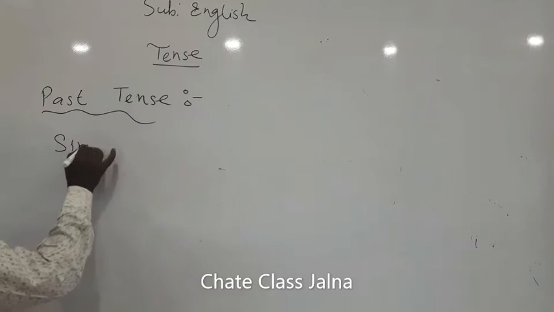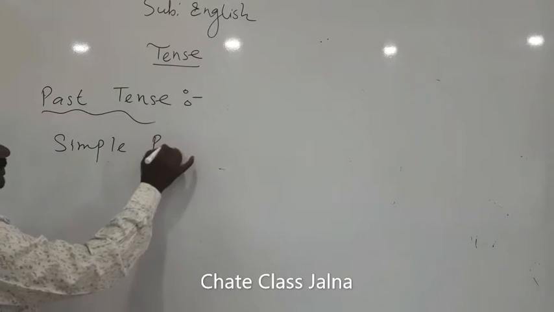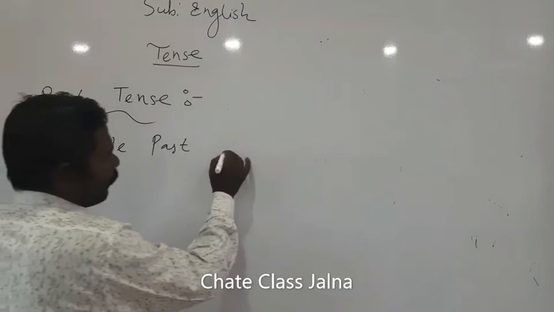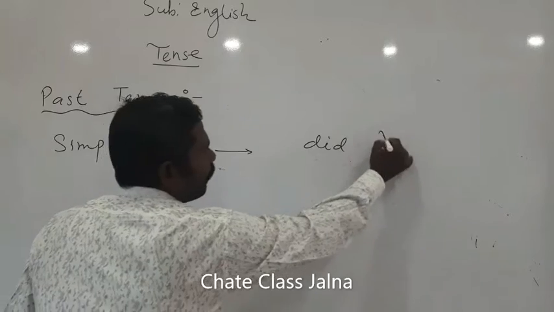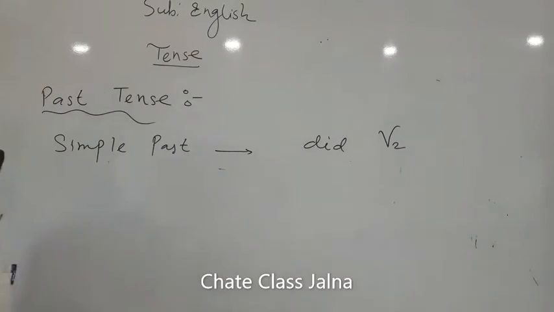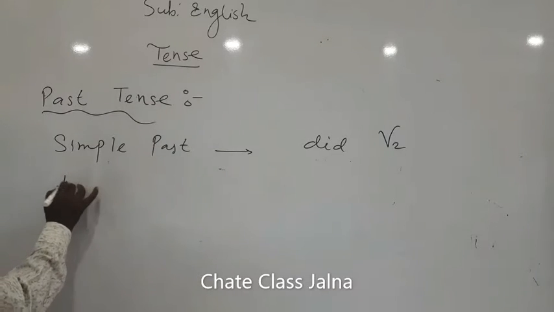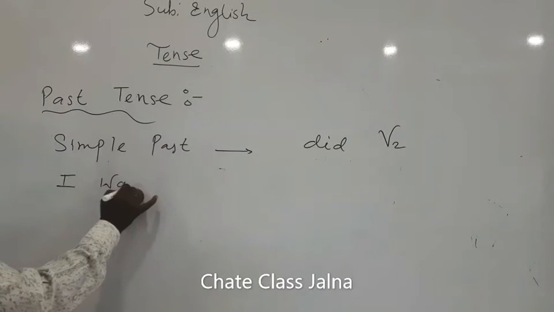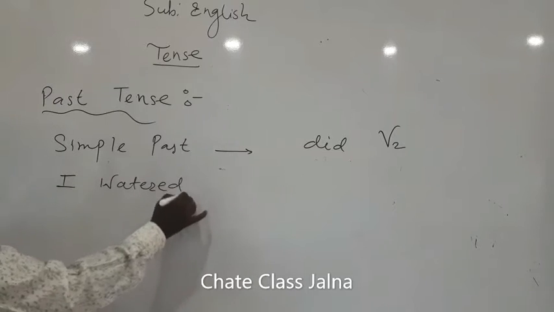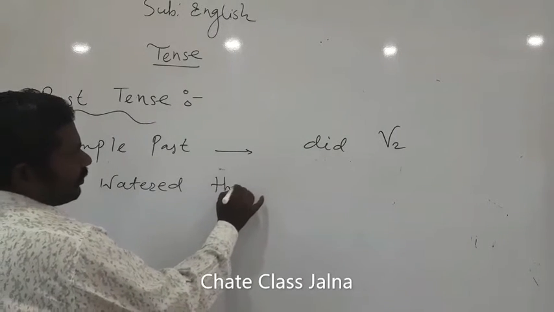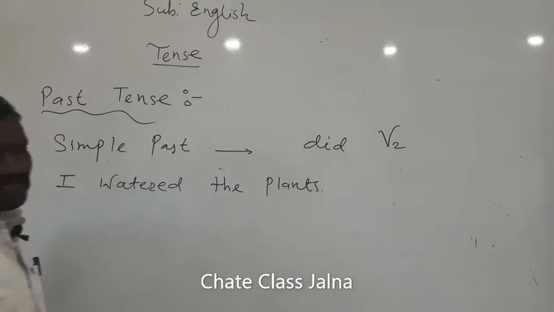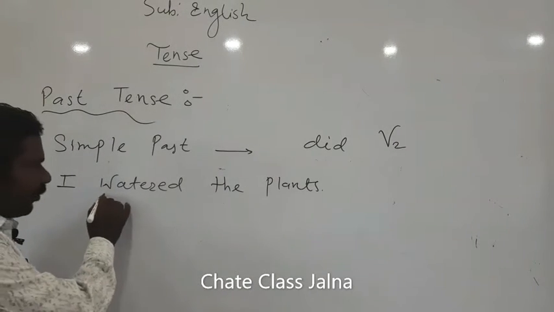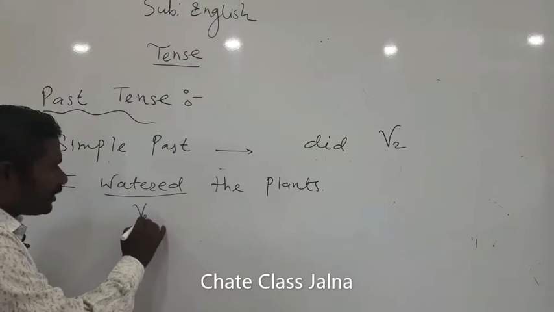In simple past, as you know it well, there comes did and the verb's second form. So it will be: I watered the plants. What changes here? The verb's second form has been used.